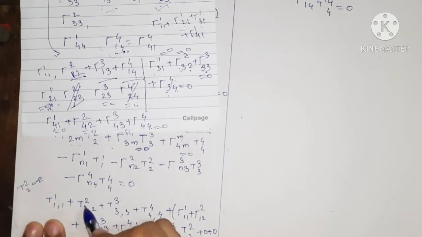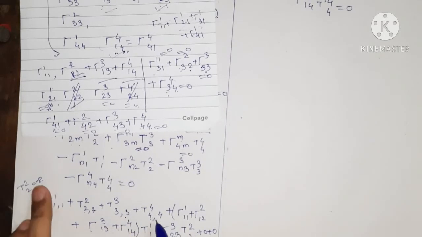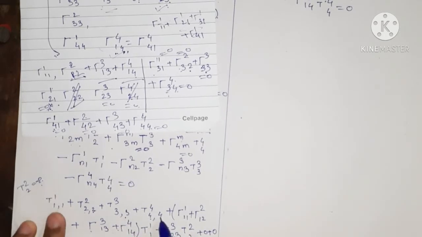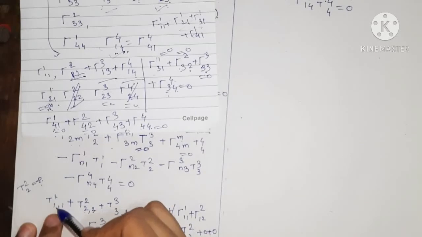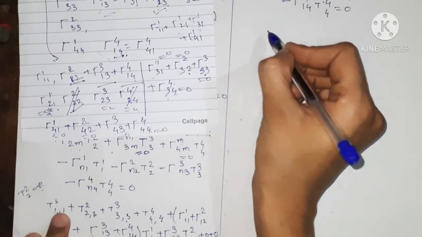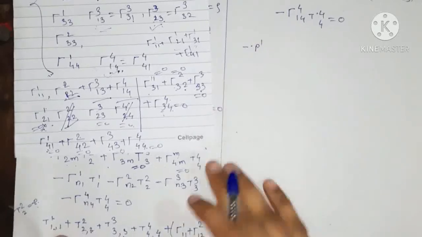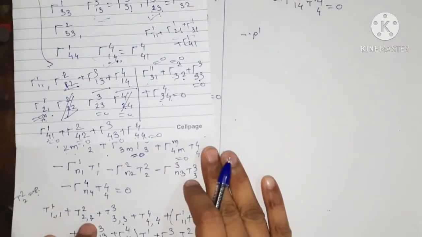Okay, so all these t22 comma 2, that is the derivative of minus p with respect to 2, with respect to 3 and with respect to 4, are all 0, and we have only the derivative of minus p with respect to r, that is minus p dash.